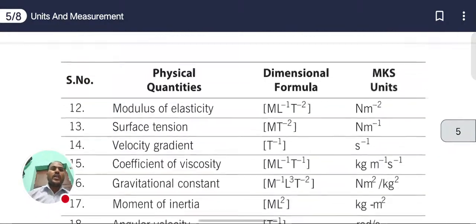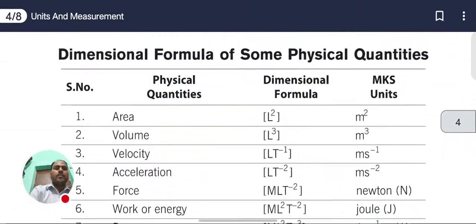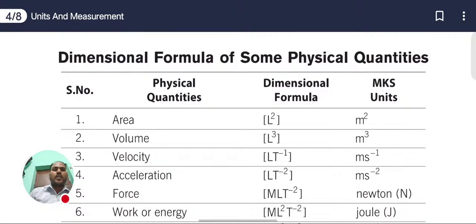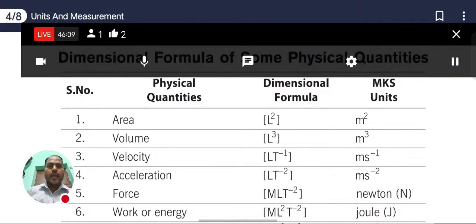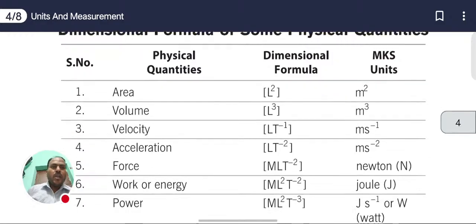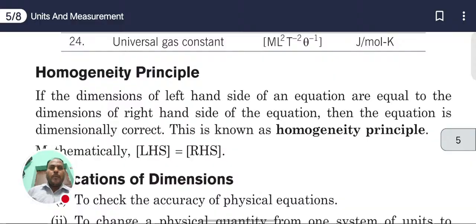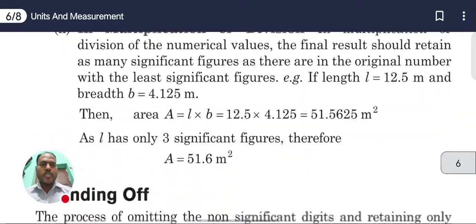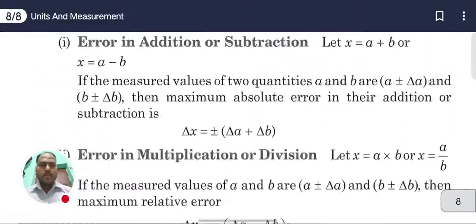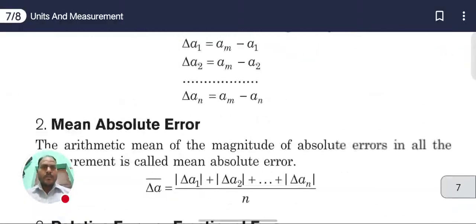So these are all we have discussed and learned about the dimensional formula. Next we are going to discuss the homogeneity principle.